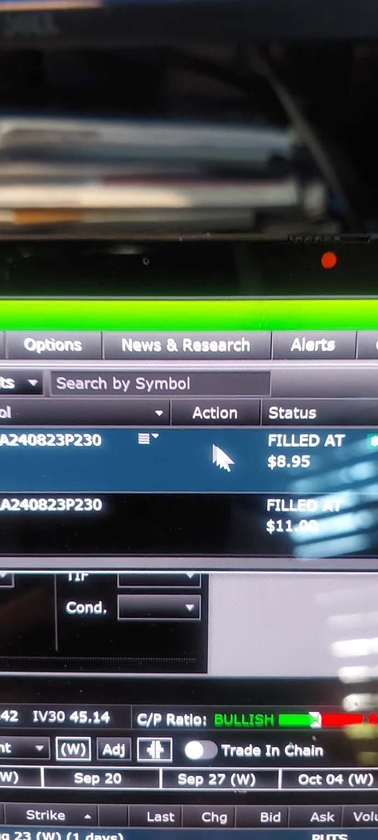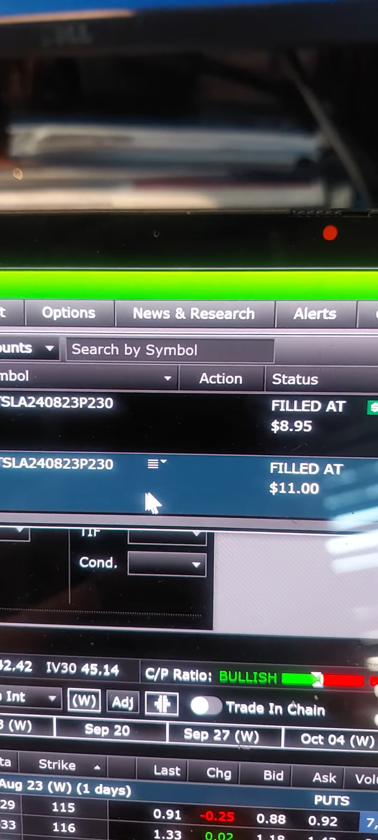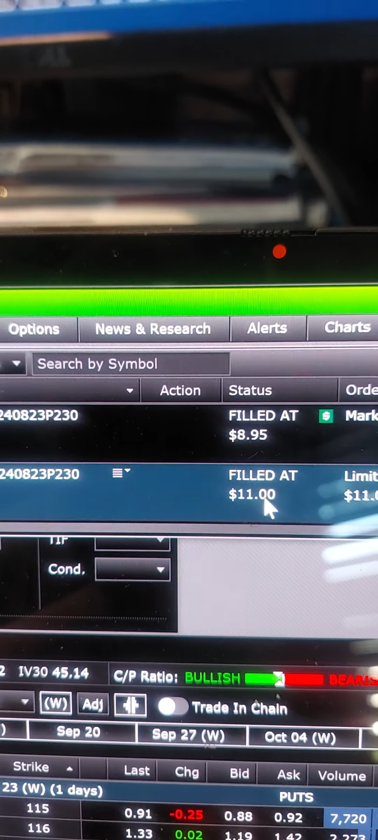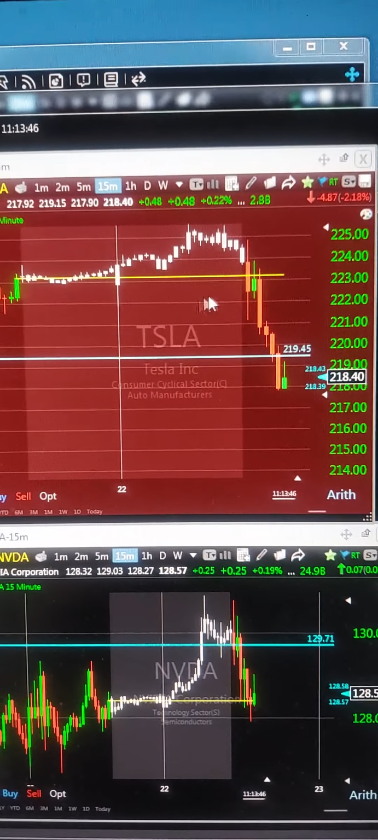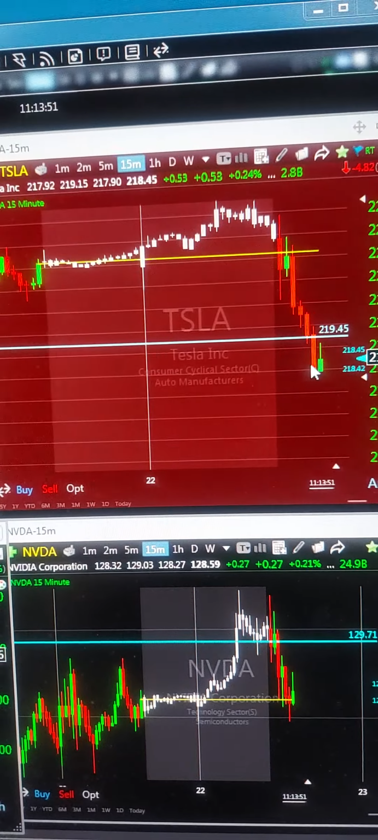I bought some puts, the 230 puts at 8.95, and I just scaled out at 11 to set up an overage trade, like 2 points higher. And obviously you can see this stock started down on the day below the pre-market lows and has continued lower on the first push down.